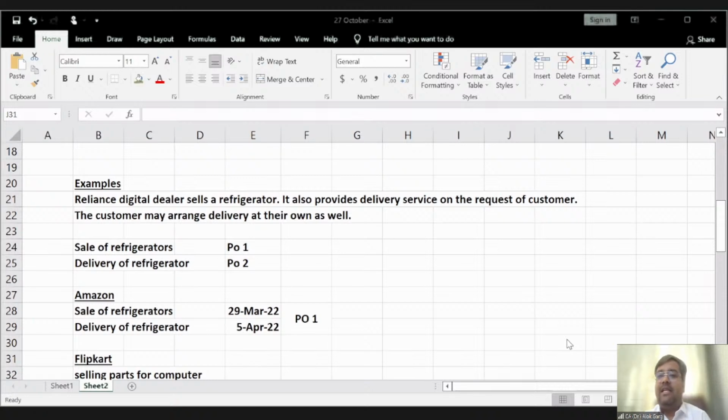Sumit is asking, in case of Amazon, if there is an option to pick up from Amazon and Amazon allowed that, in that case the revenue has to be recognized when the goods reach the warehouse, right?